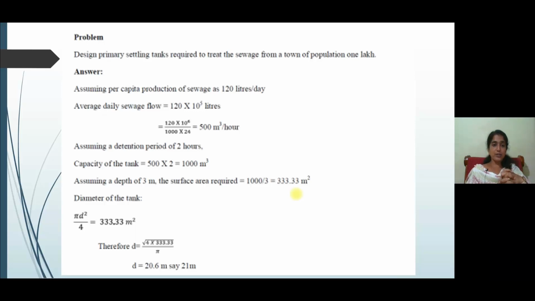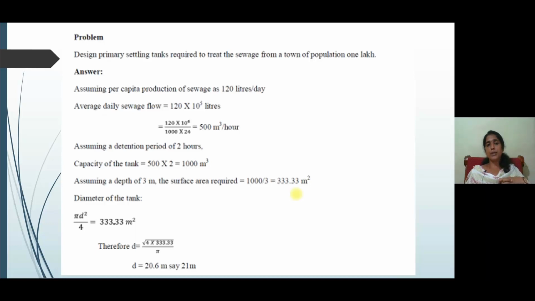Here you have to assume the per capita production of sewage, that is, 80% of per capita demand will be converted as sewage water or wastewater. So you can assume a per capita production of sewage as 120 liters.